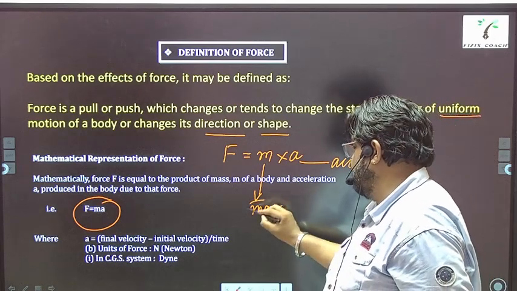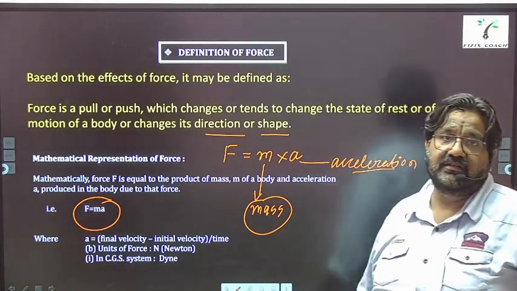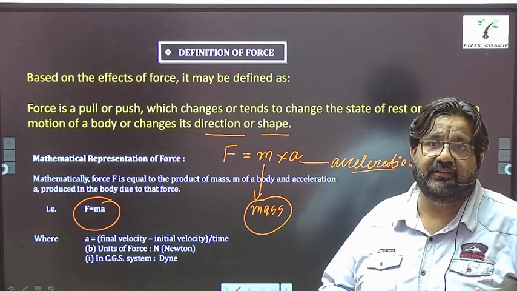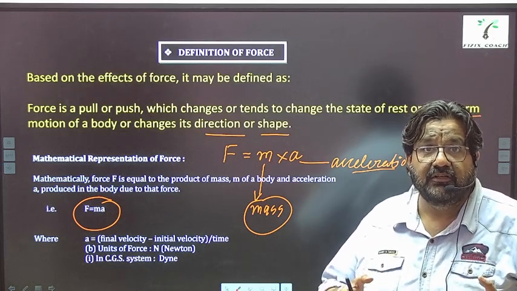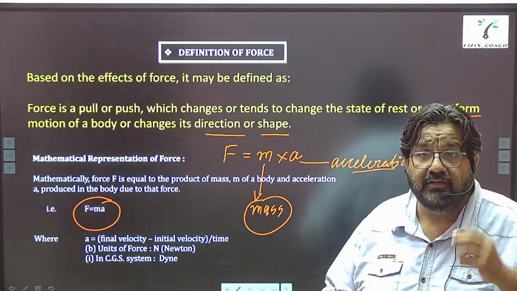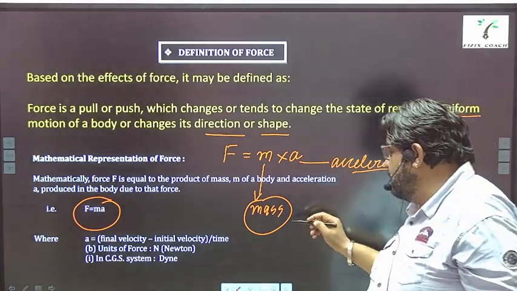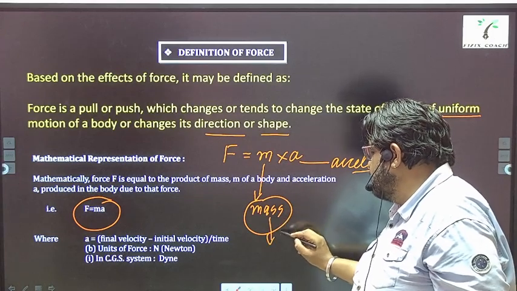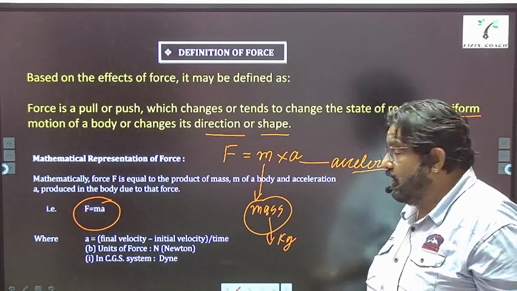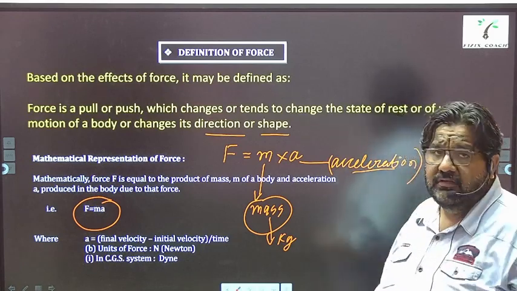Now, what is mass? Mass is a quantity of an object which exists because of its content. So mass is there because of the content of the object, and the SI unit of mass is kg, right? And acceleration, this we need to understand.